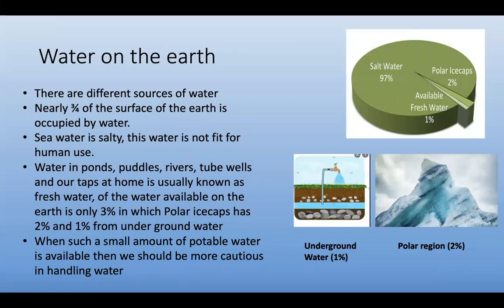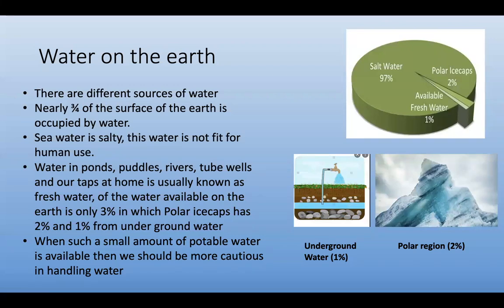Water on the earth. There are different sources of water. Nearly three-fourths of the surface of the earth is occupied by water. The seawater is salty. See the diagram, the salt water is 97%. This water is not fit for human use. Only polar ice caps, that means ice regions, polar regions, and also underground water are available as fresh water. So water in ponds, puddles, rivers, tube wells, and our taps at home is usually known as fresh water.